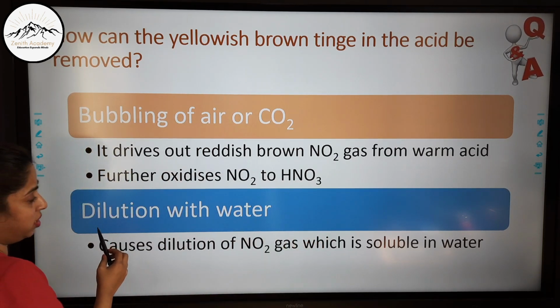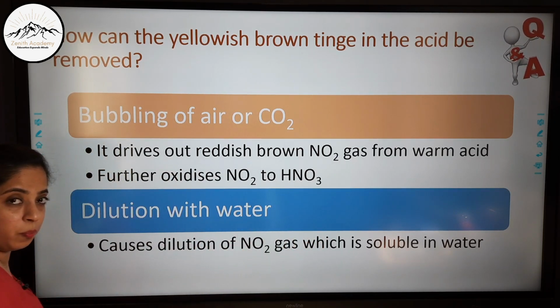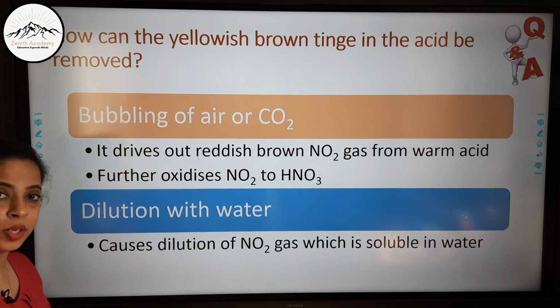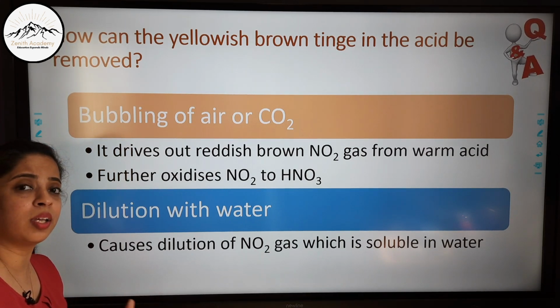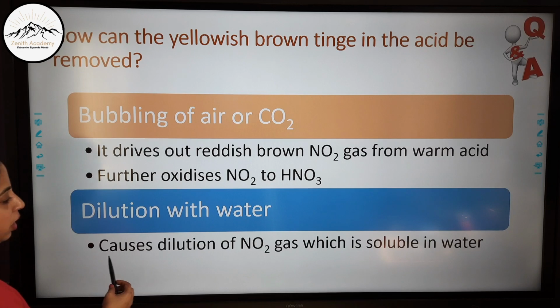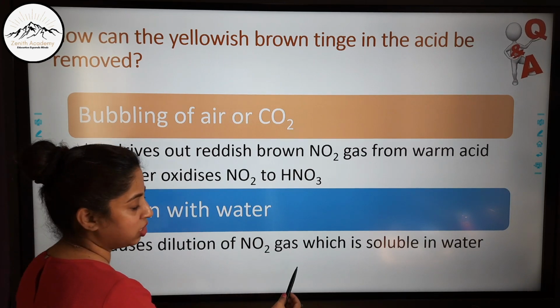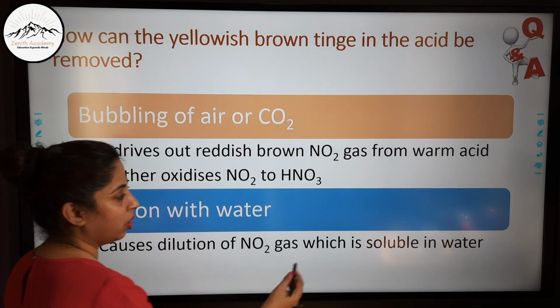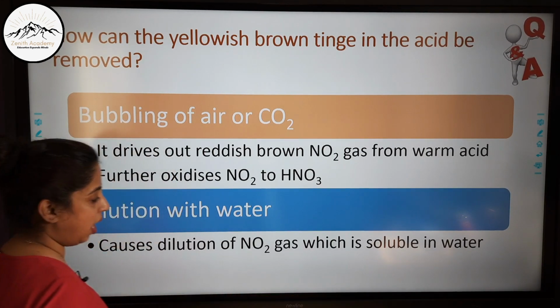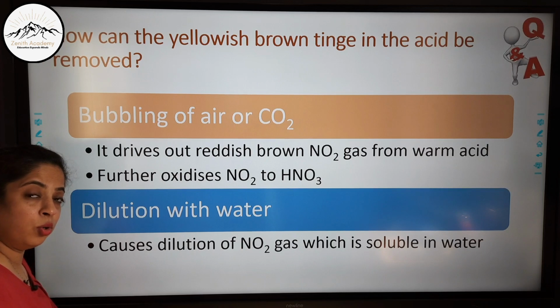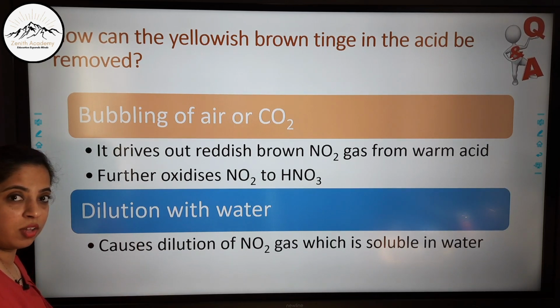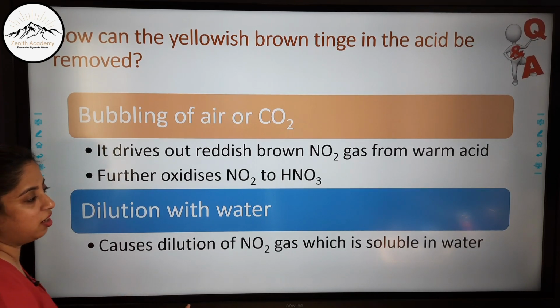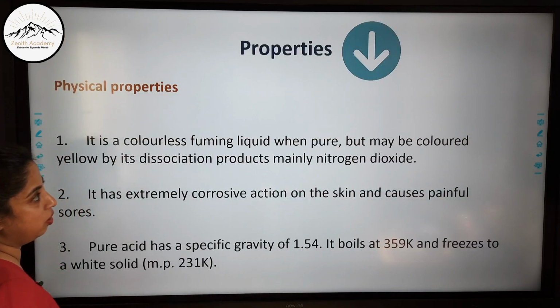Now, the second method is dilution with water. When you add more water to nitric acid, that is, you make it dilute, it causes dilution of NO2 gas which is soluble in water. So this NO2 gas becomes soluble in water, and since there is no NO2 gas, the brown fumes are not there, so nothing will dissolve and the color remains transparent or colorless.